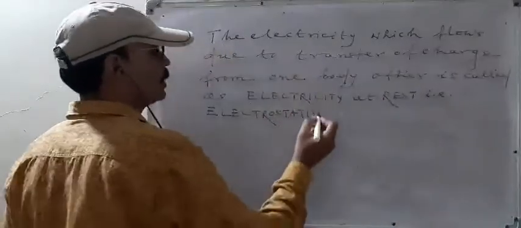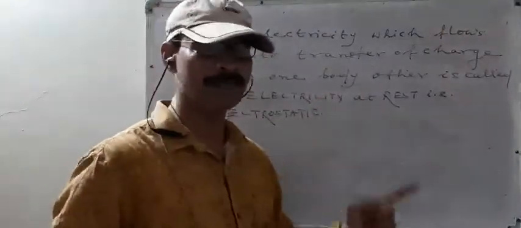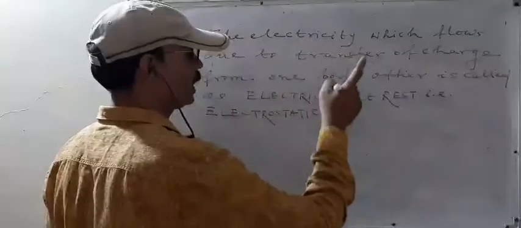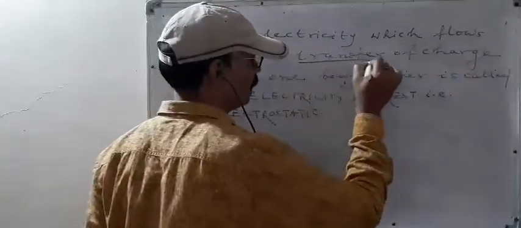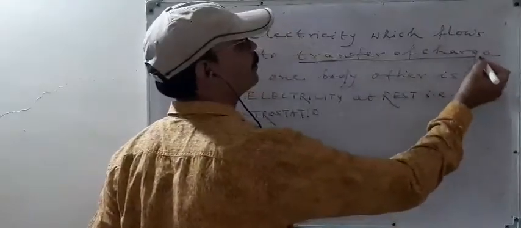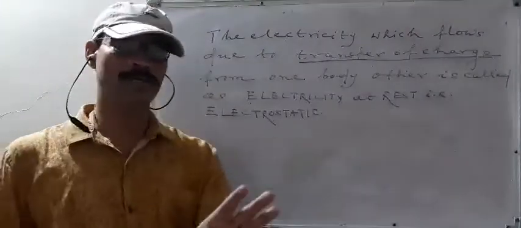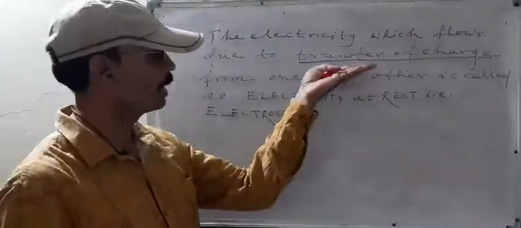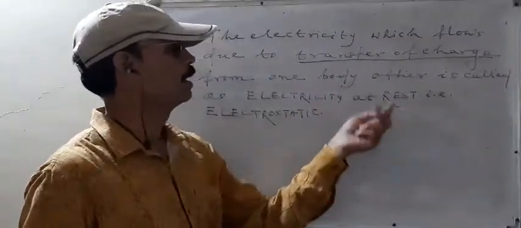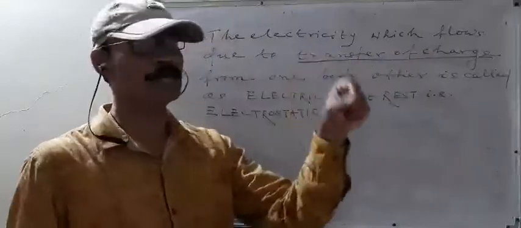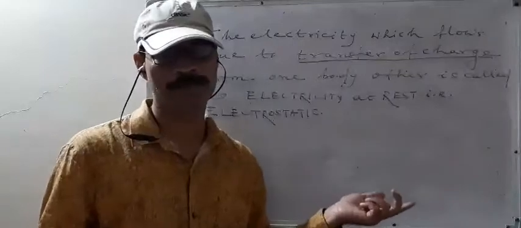So it means in case of electricity at rest, there is transfer of charge. But in case of electricity in motion, there it was continuous flow of charge. लेकिन यहाँ पे in case of electrostatic or electricity at rest, the charge transfers from one body to other body and both the bodies are at rest.